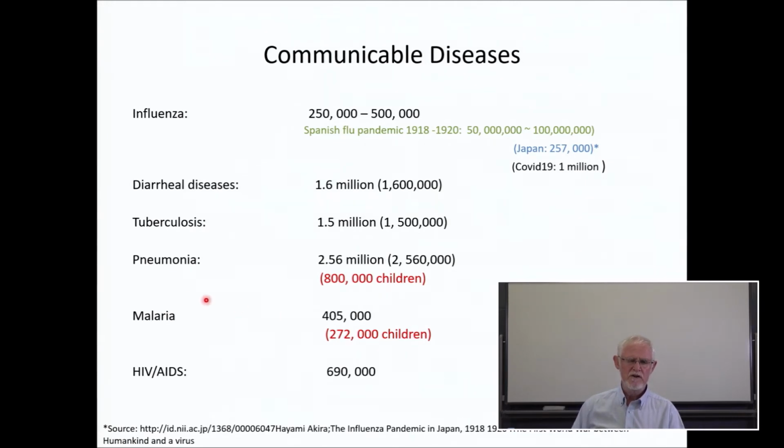Now, we do have very good news about malaria. The numbers here are coming down and down. About 10 years ago, malaria deaths was about 1 million, so now it's less than half of that, mainly thanks to the Bill and Melinda Gates Foundation, who are doing a lot of work in this area. And also HIV AIDS, this is a terrible number, 690,000, but it's going down and down. So little by little, communicable diseases are being defeated.